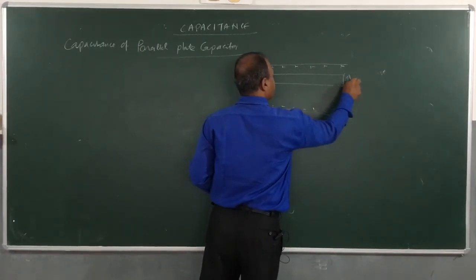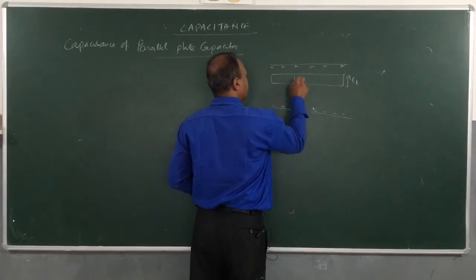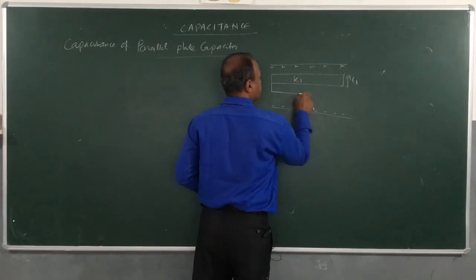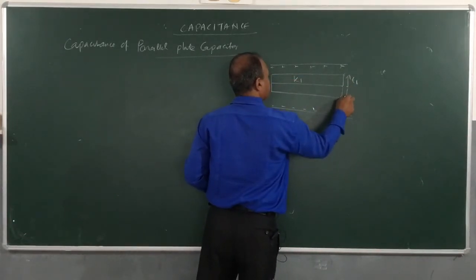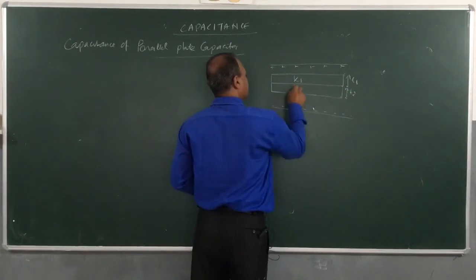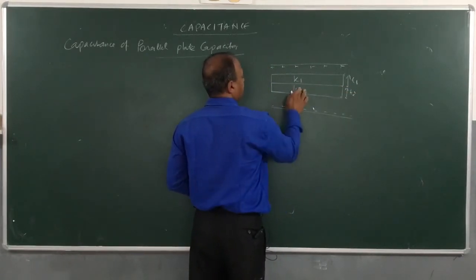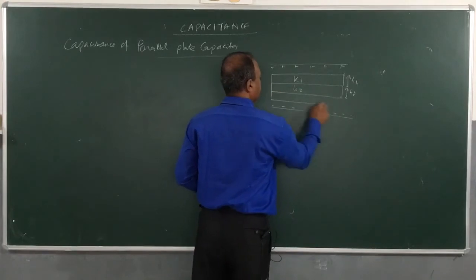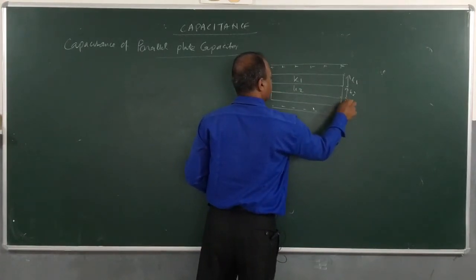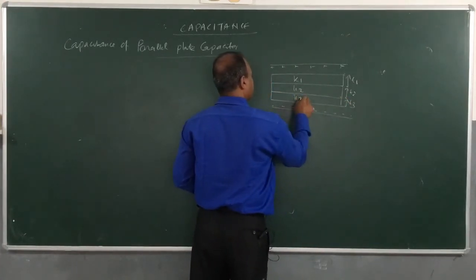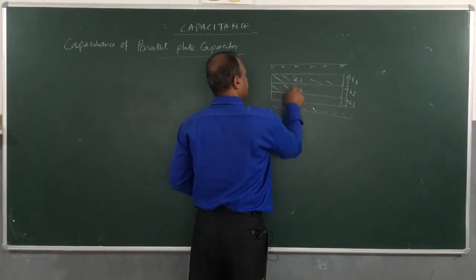Thickness is T1, dielectric constant is K1. Then I have another dielectric slab, thickness is T2, dielectric constant is K2. I can have another dielectric slab, thickness is T3, dielectric constant is K3, like this.